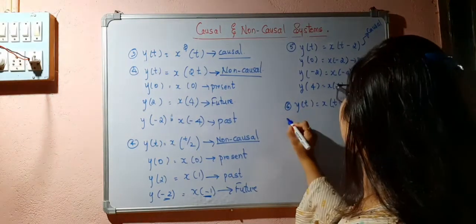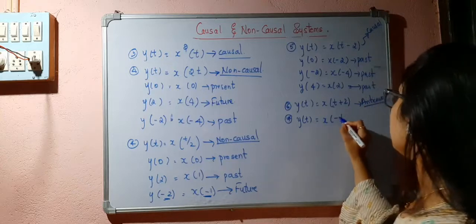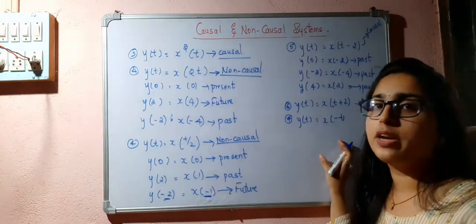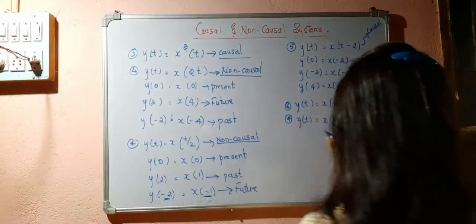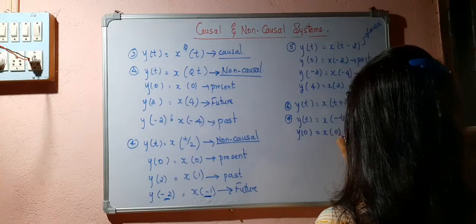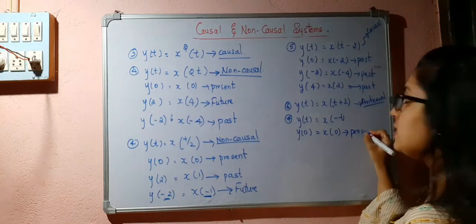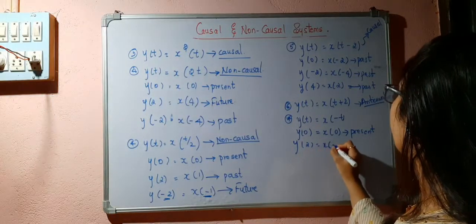Okay. So next, if I consider the time reversal operation x of minus t. This is a time reversal operation which is performed on the signal x of t. So in this case, what happens? Y of 0 is equal to x of 0. So this is the present value, right? Y of 2 is equal to x of minus 2.